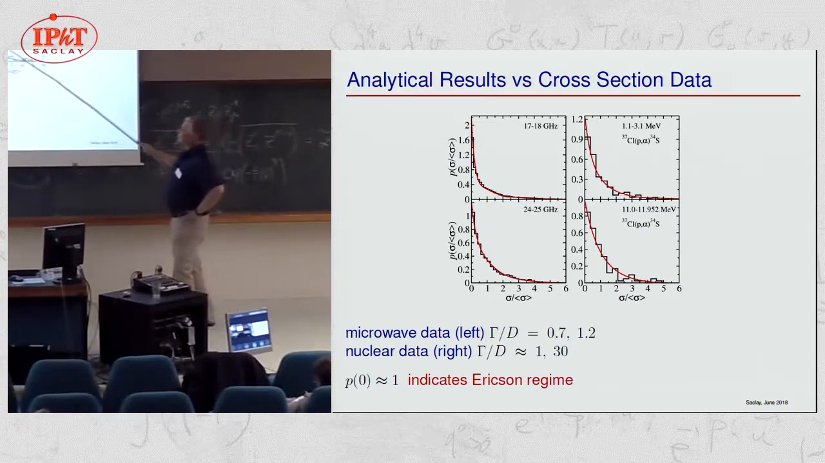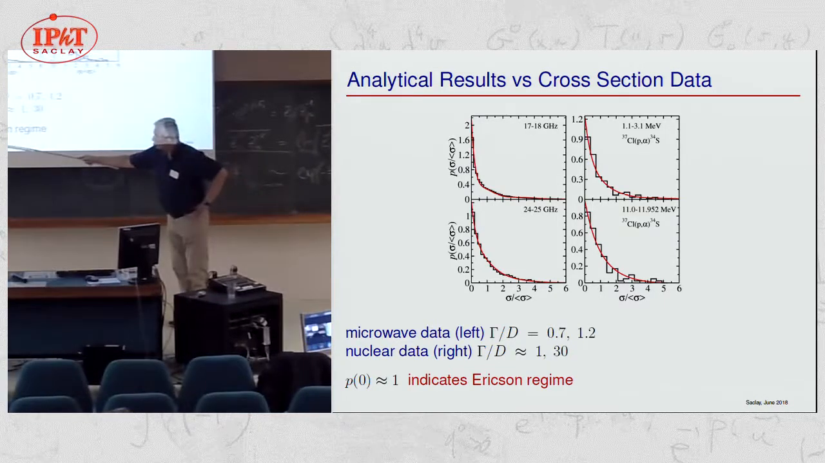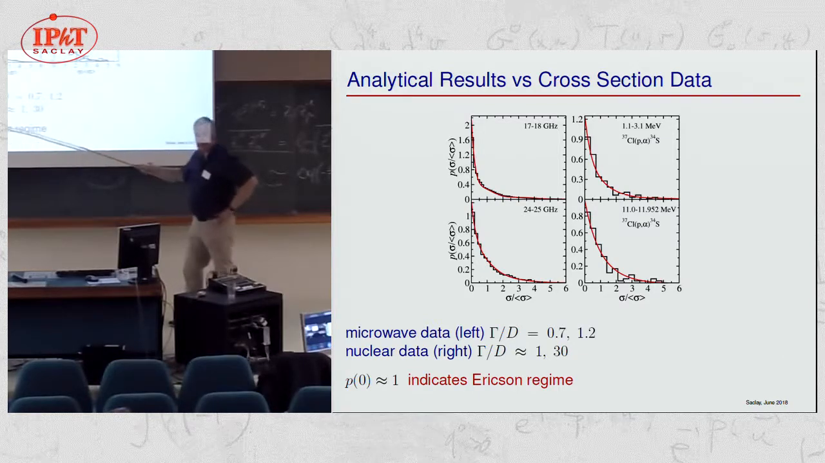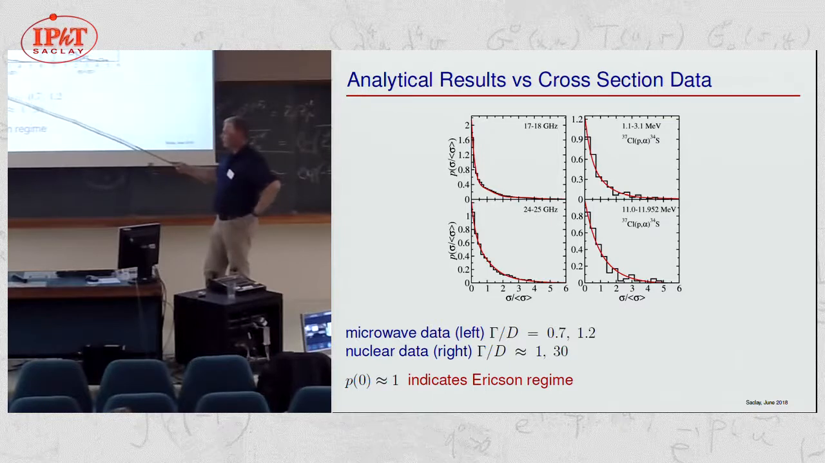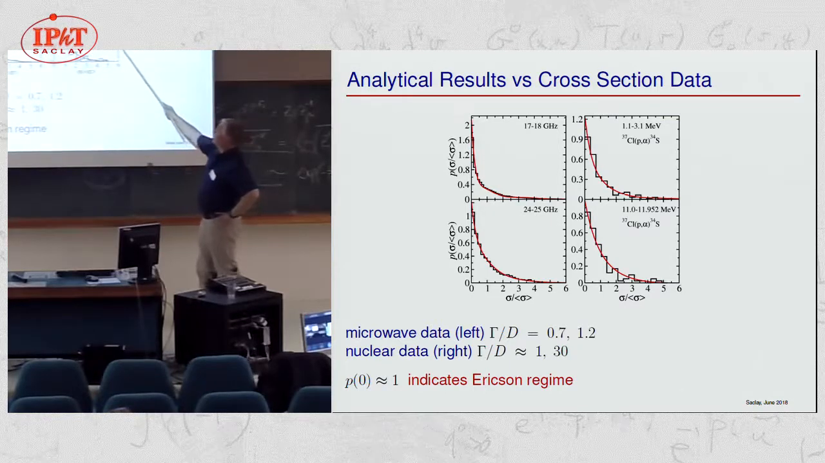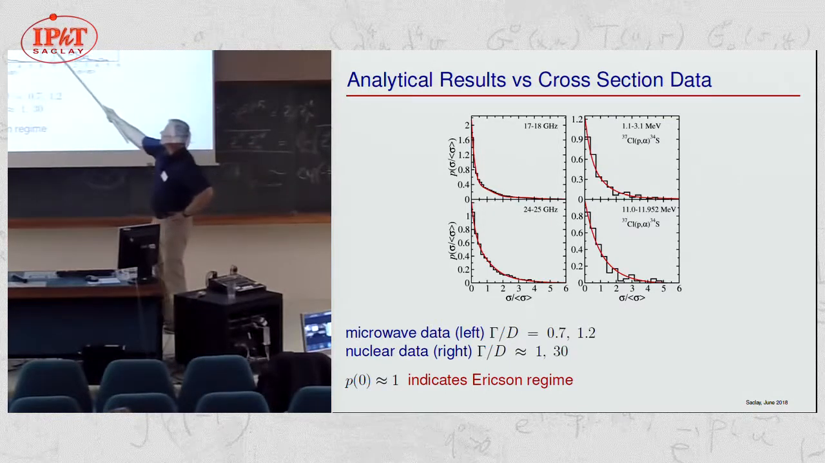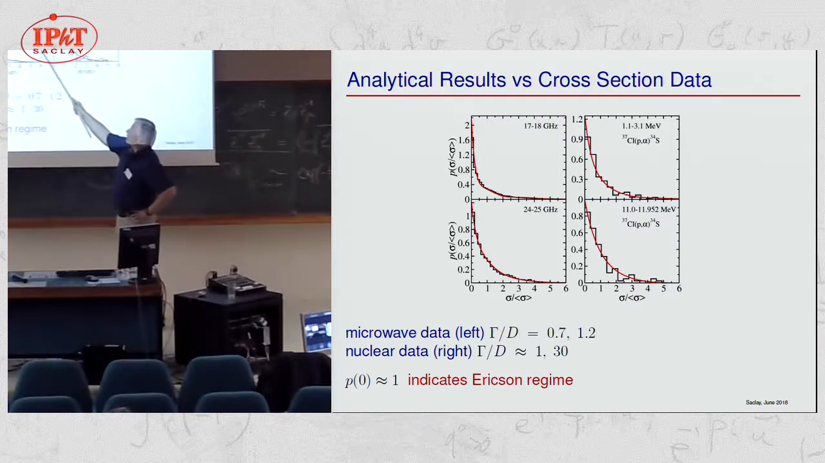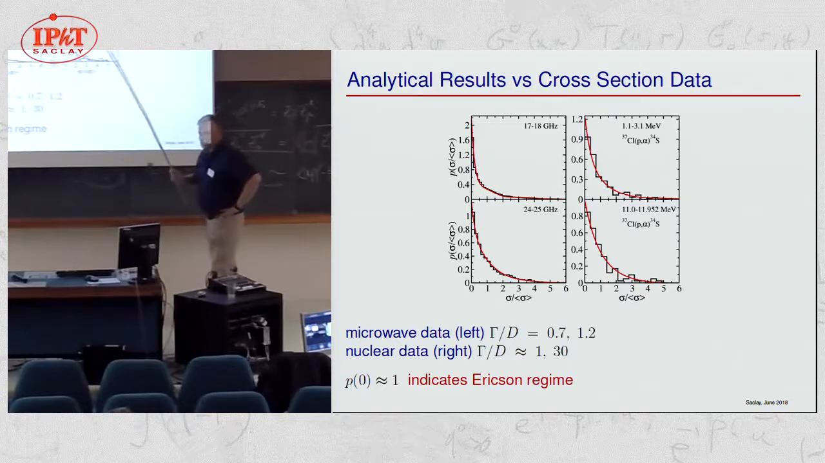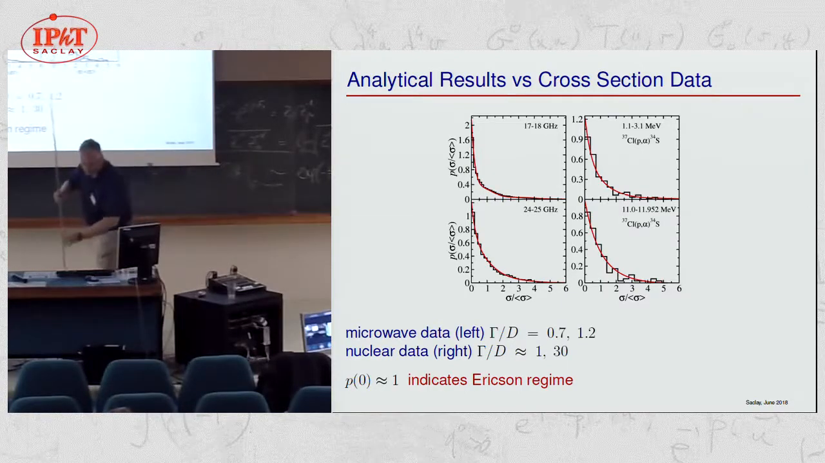So it's interesting to see how these distributions deviate from the exponential. The characteristic quantity is the value of p at 0, because if that deviates from 1, that indicates a difference from the Ericson regime. You see it here and here and here in the isolated resonances. It comes up very high, and we have a very, very steep distribution, which is quite different from an exponential.